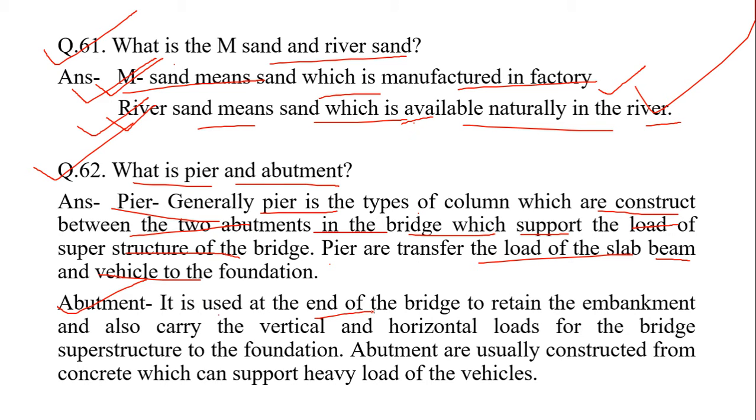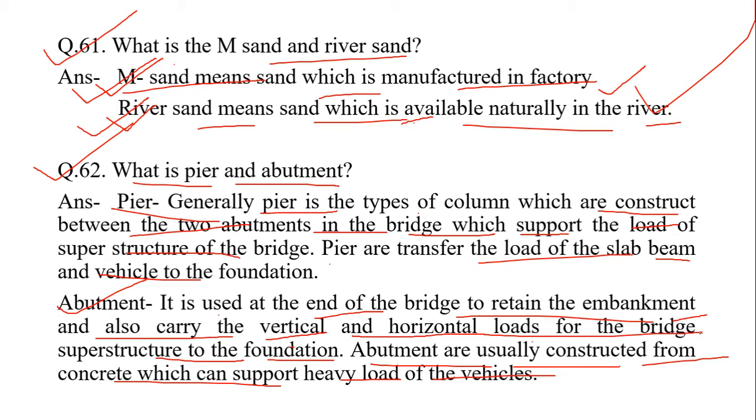Abutment is used at the end of a bridge to retain the embankment, and it also carries the vertical and horizontal loads from the bridge superstructure to the foundation. Abutments are usually constructed from concrete, which can support the heavy load of vehicles. The column which lies between the abutments is known as a pier.